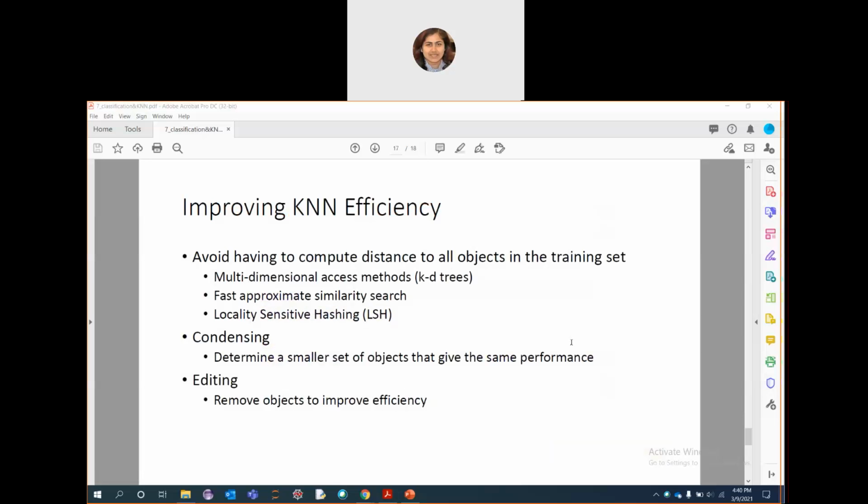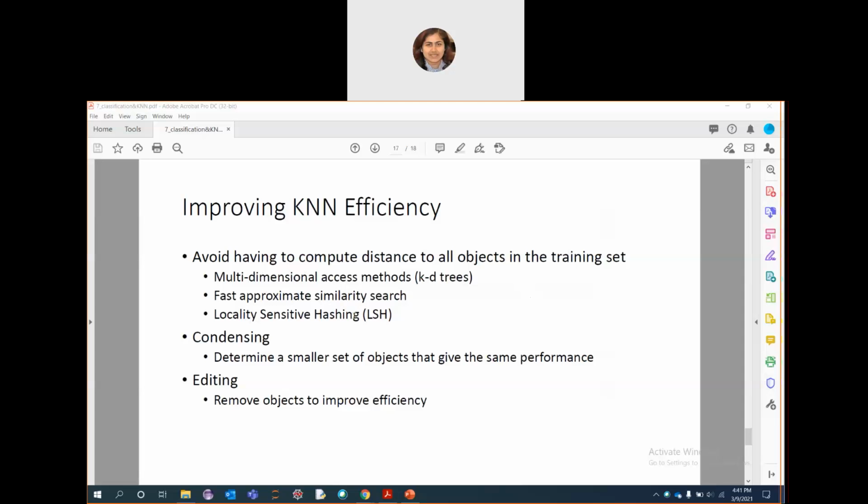Next comes, how can you improve the KNN efficiency? There are different ways of doing it. We can avoid having to compute distance of different samples in the data set or training set. And there are different ways of doing that. These are the three approaches. This is beyond our scope, but just for the sake of understanding or knowing the concepts, I have addressed them here.